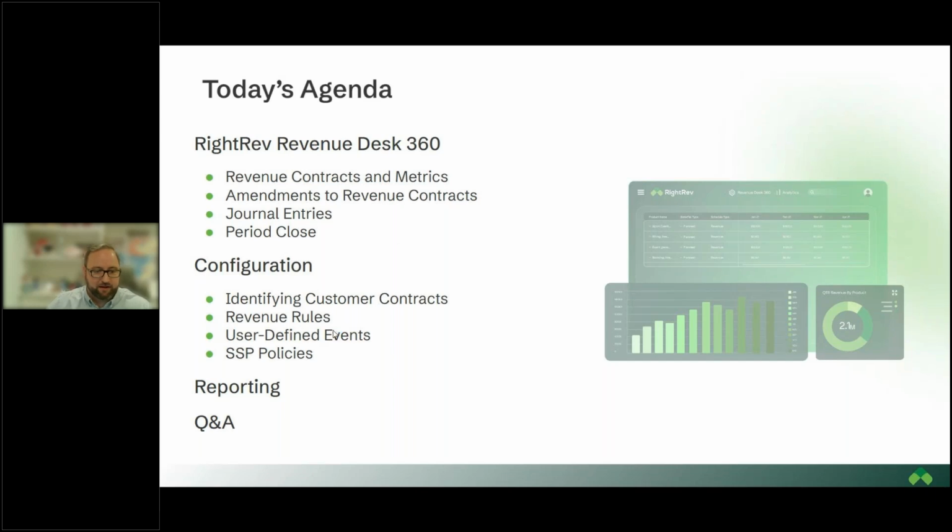At the end of the configuration, we'll jump into the reporting capabilities of RightRev and just talk about some of those things a little bit further as far as what we can offer. And then lastly, to end our webinar today, we'll do a Q&A.